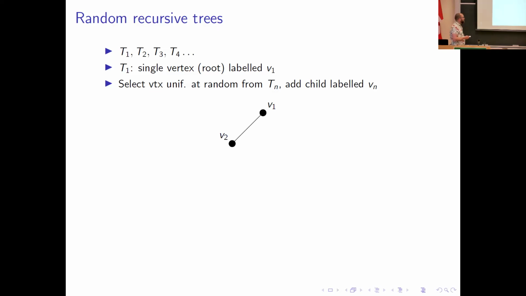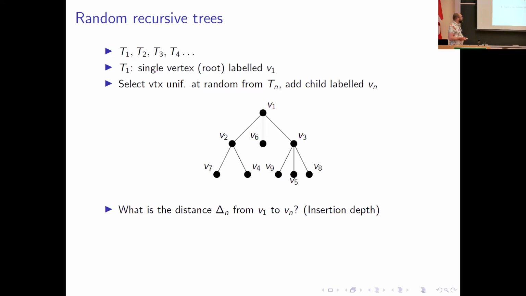At this step, we have two vertices in the tree. We select one at random with probability 1/2. Let's say it's V1 and add V3 and continue for as long as we want. And we can ask the question, well, what's the distance from Vn to our root V1? This is the insertion depth. And this was answered or studied by Luc in 1988, who proved a central limit theorem.